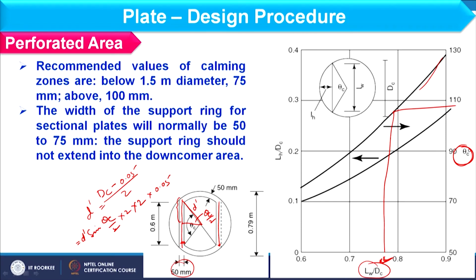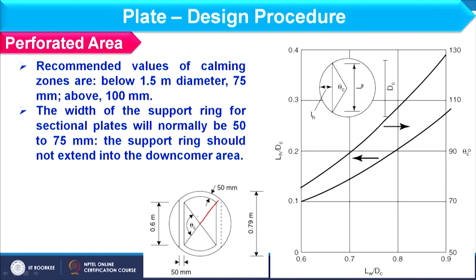However, how can you find out the area covered by this support ring? To understand that, we should consider this angle, and that should be 180 minus theta c. So, I have to find this periphery.